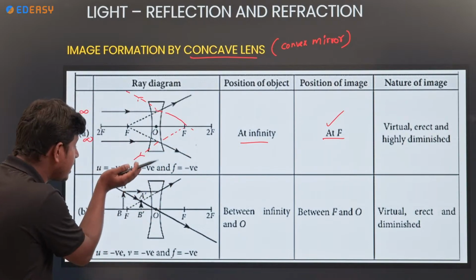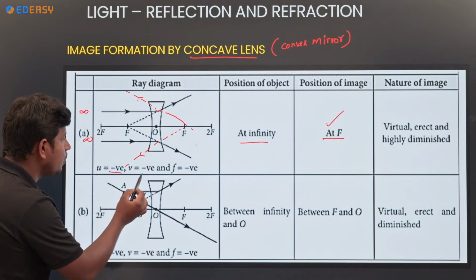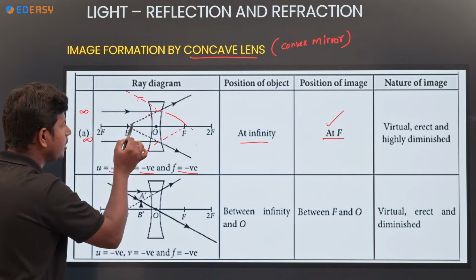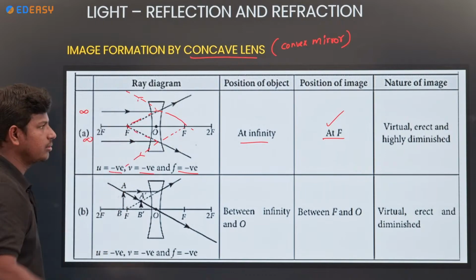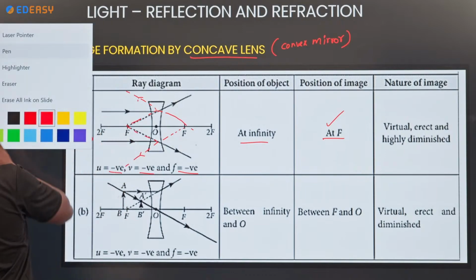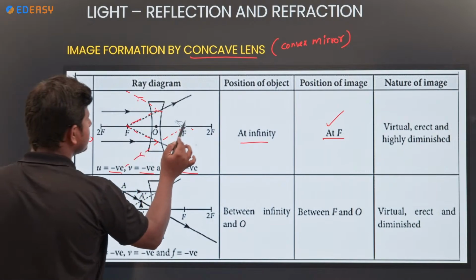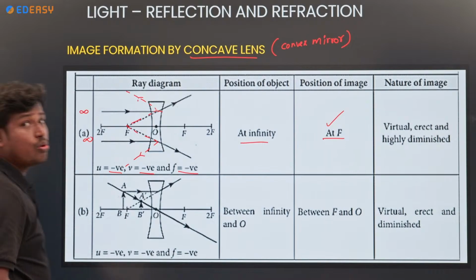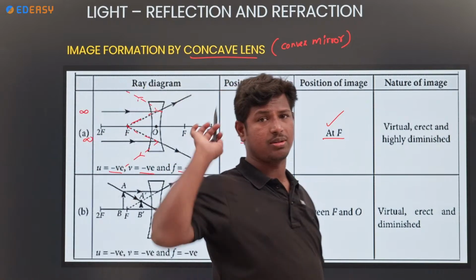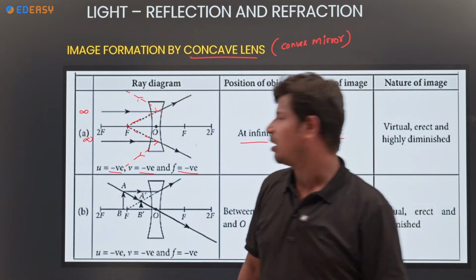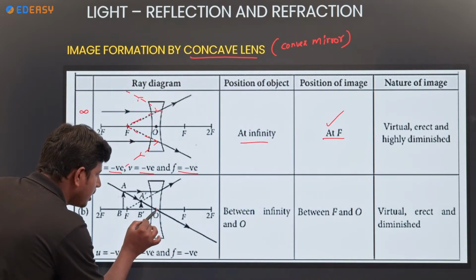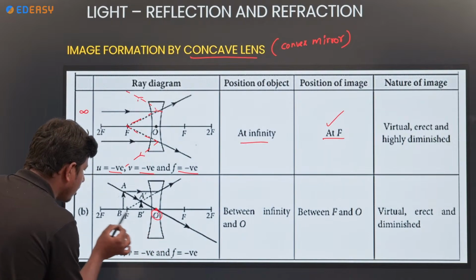Okay, and look at the sign conventions. U negative, V negative, F also negative. Okay, F also negative. U negative, V negative, F also negative only. Okay, there U only negative, V, F are positive. Clear? Next, coming to the second point, where is the object between optical center and infinity?